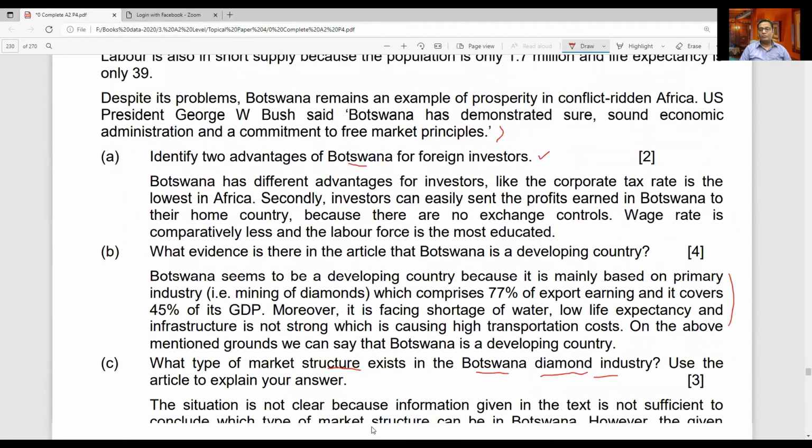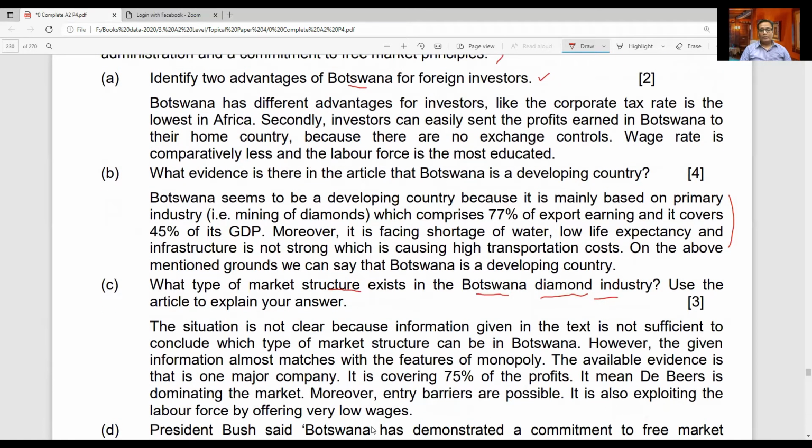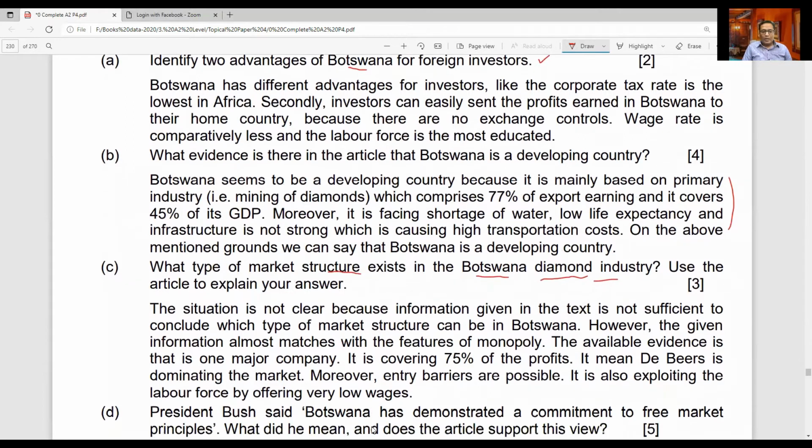However, to the extent we have the features given here, we can say that it can be a monopoly. Okay, so again, the answer is showing on the screen right now. You can read it, and then you can finally conclude what it should be. And then the last part of this question is: President Bush said Botswana has demonstrated a commitment to free market principles. Okay, what did this mean? And does the article support this view?